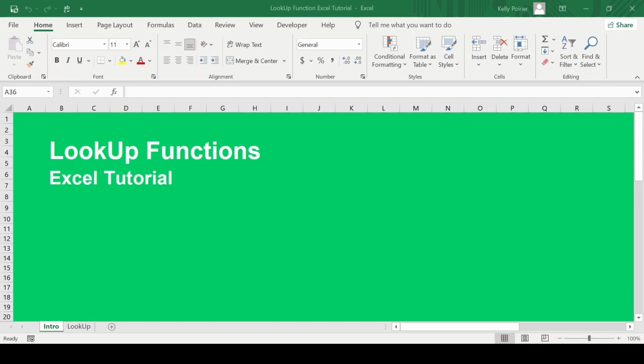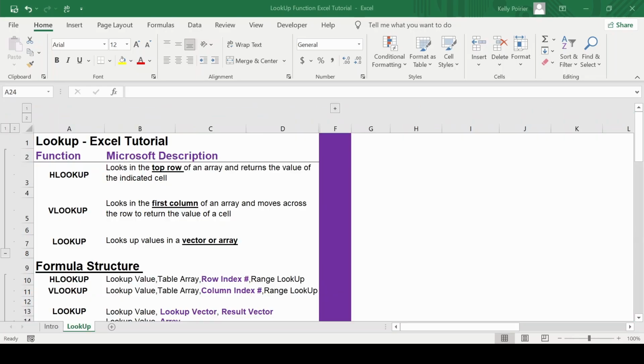Today's video is an Excel tutorial on the lookup functions. To begin with, I will summarize the use of each function before showing you an example. The HLOOKUP function looks in the top row of an array and returns the value of the indicated cell.